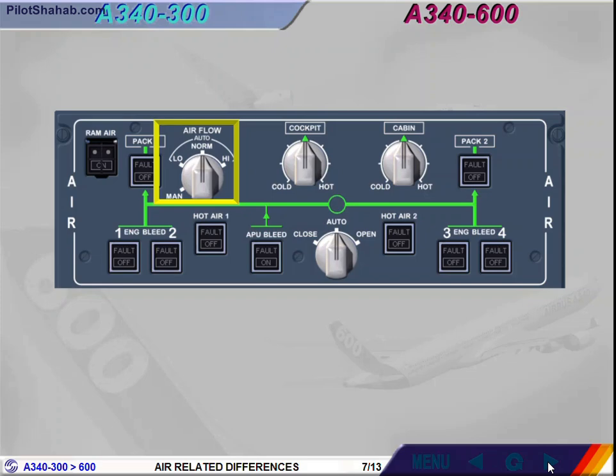Normal position. The airflow is based on the passenger number and on the cabin temperature demand. It delivers between 60% and 133% of the airflow.